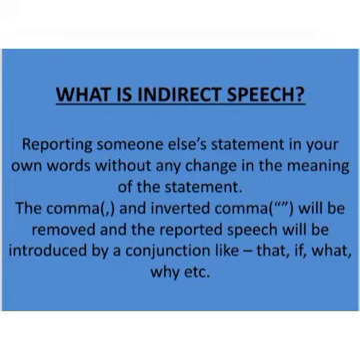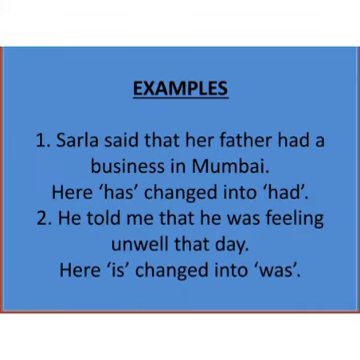I have cleared three things. You have to remove the comma, you have to remove the inverted commas, and you have to put a conjunction to join those sentences. Okay, let's see some examples. Sarla said that her father had a business in Mumbai. Now here you can see there is no comma, there is no inverted comma, and we have used the conjunction that to join two sentences, one which was outside the comma and one which was inside the comma. So this is indirect speech.